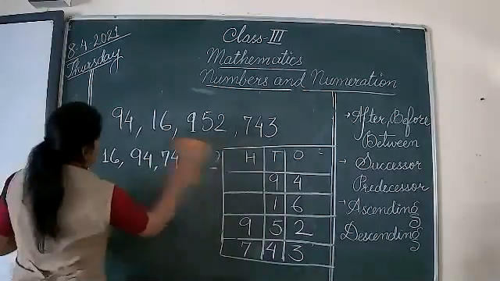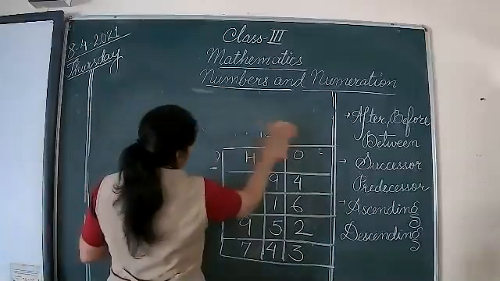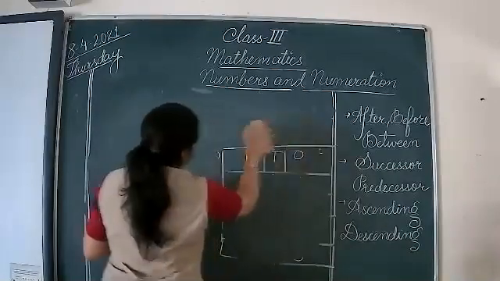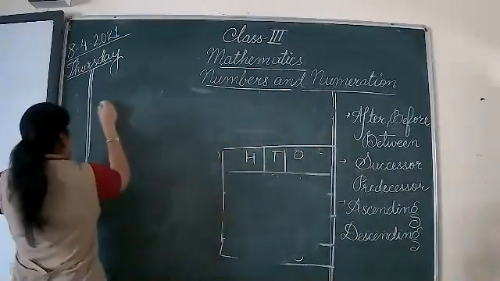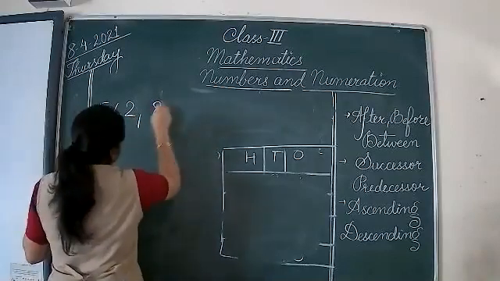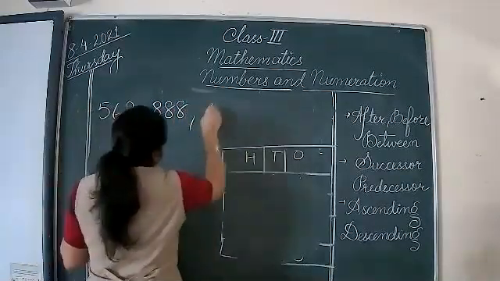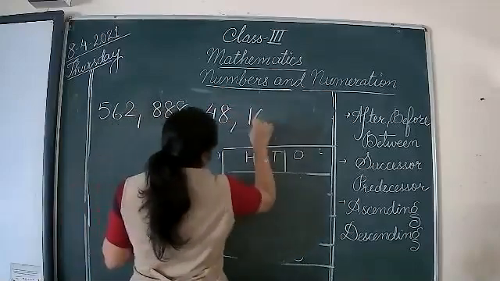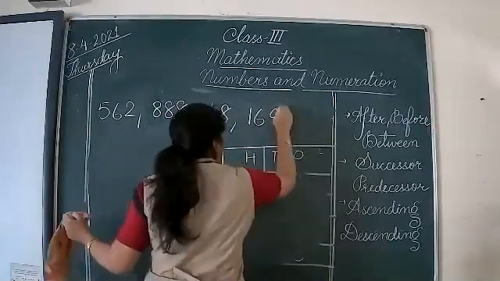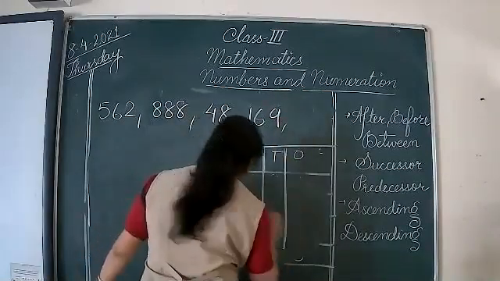Let us take one descending order example also. I'm making this place value column again.